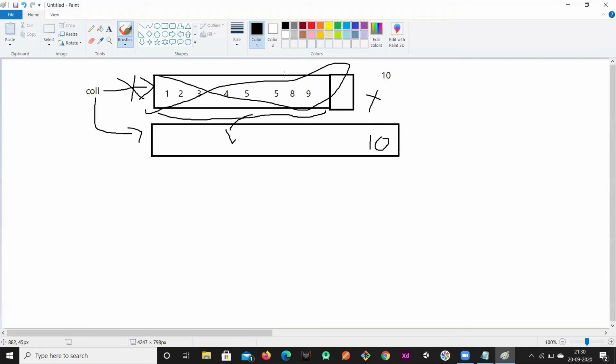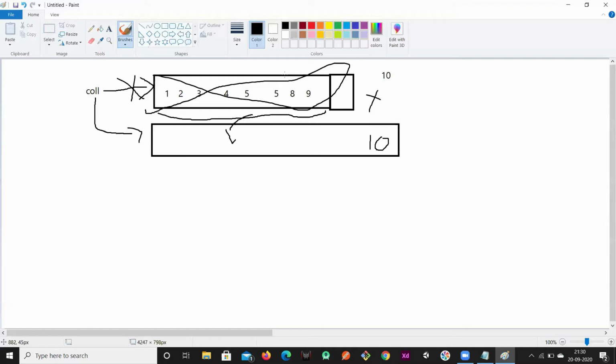But in arrays it's not the case. You have defined 1000 as your size, and you are able to insert 1000 elements, right? So when performance is your priority and you know the size, then go for arrays. But if you don't know the size and performance is not that important, then go for collections.